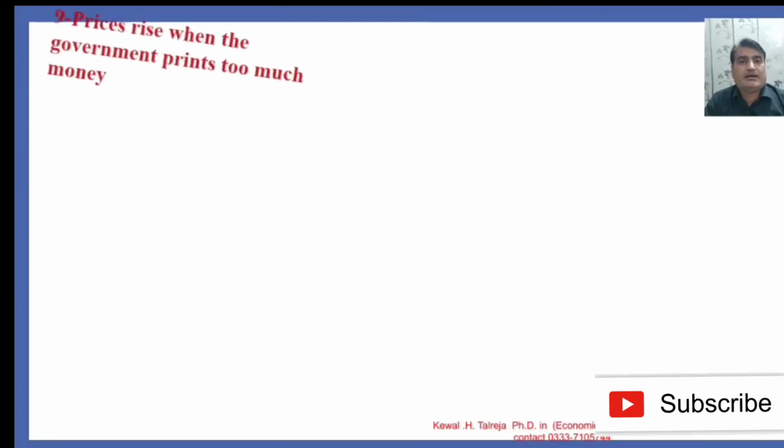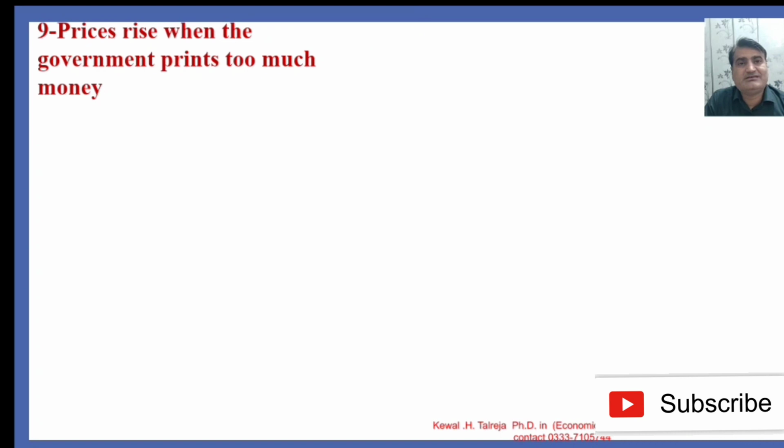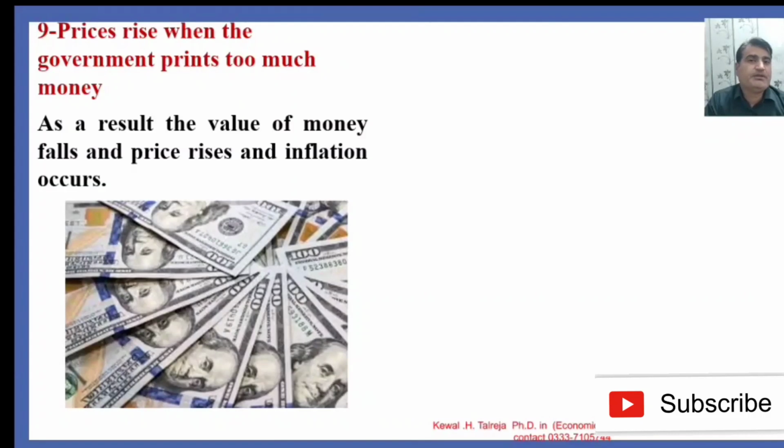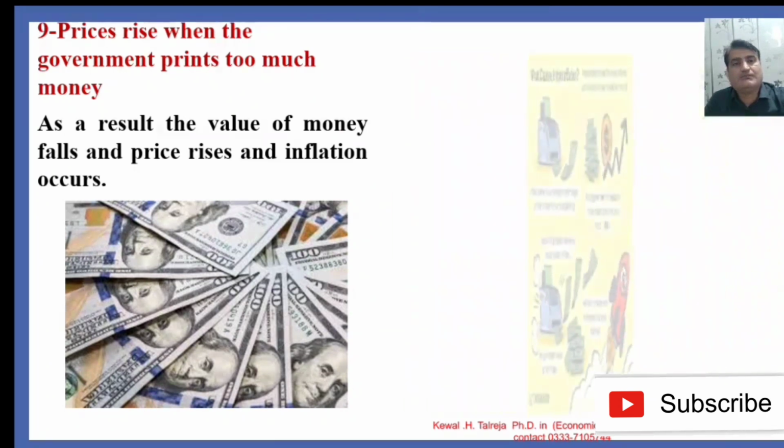So, the ninth principle is that prices rise when the government prints too much money. It means when the government injects more money into the economy, there will be inflation. As a result, the value of money falls, prices rise, and inflation occurs in the economy.